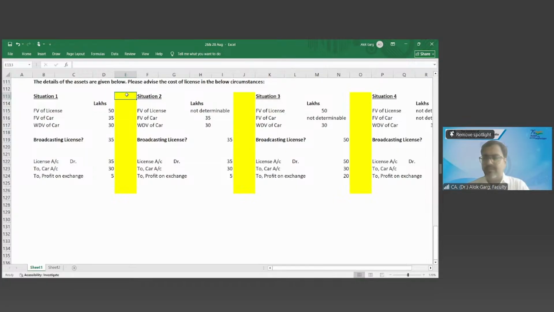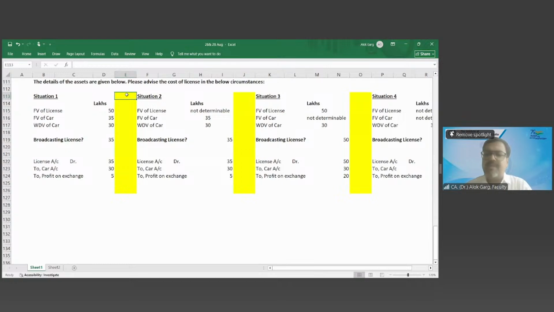Sir, I want to understand what is the difference between Ind AS 38 and Accounting Standard 26? There are a few differences. When I complete in the next class, you will be able to understand, but since you have asked this question, let me tell you. In Accounting Standard 26, the revaluation model was not permitted, but in Ind AS, the revaluation model is also there. You understood the revaluation model? Yes, revaluing the asset again, that is number one.